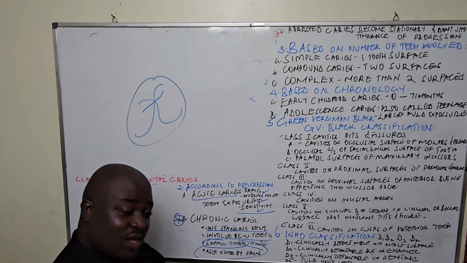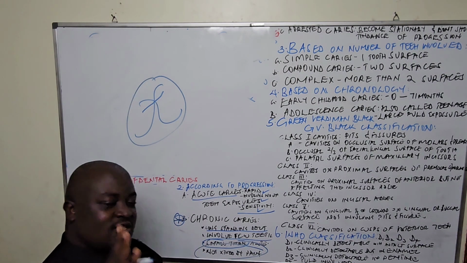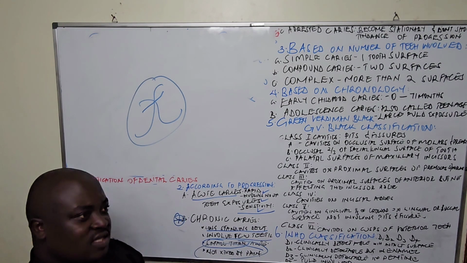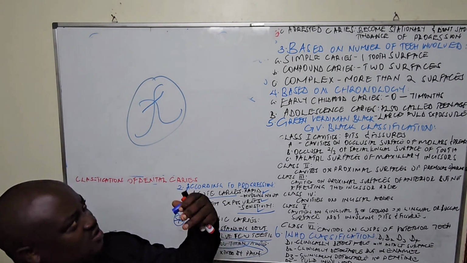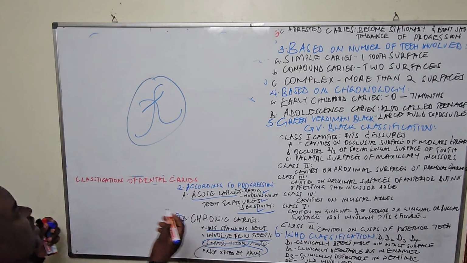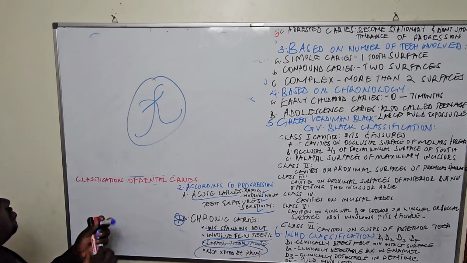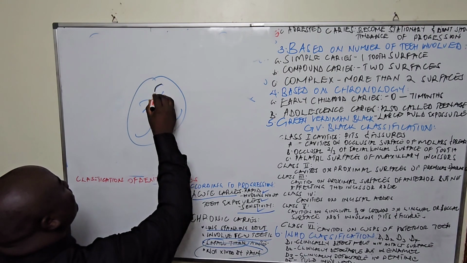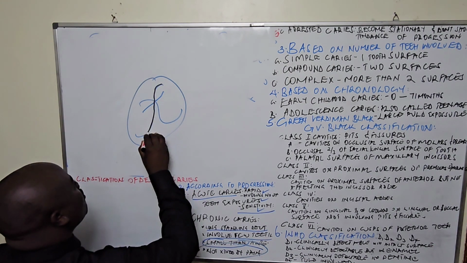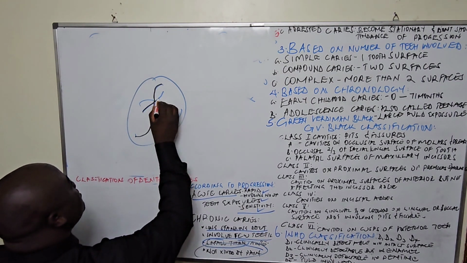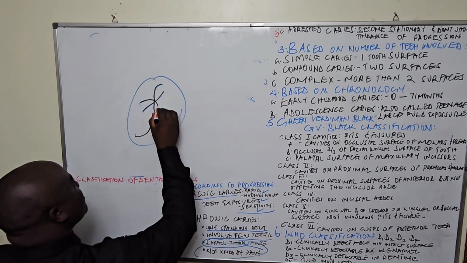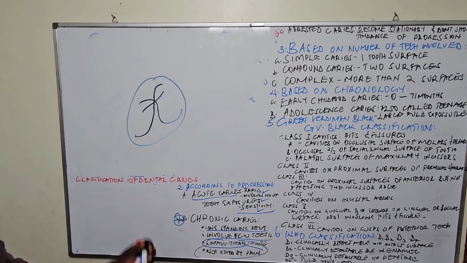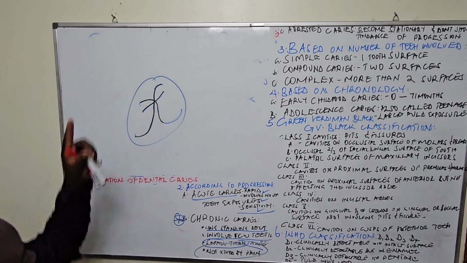Of course, it is irreversible, it is not healing, but it stops there. When you look in someone's mouth, you will see some black spots on the fissures. These we call arrested caries.